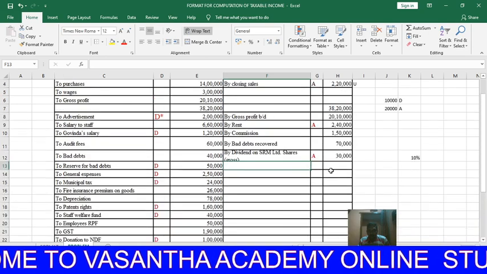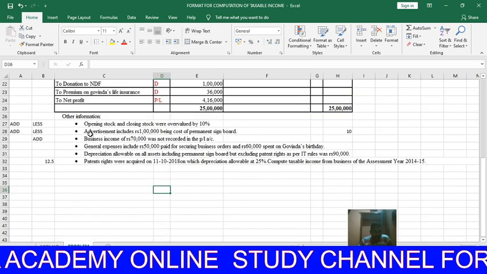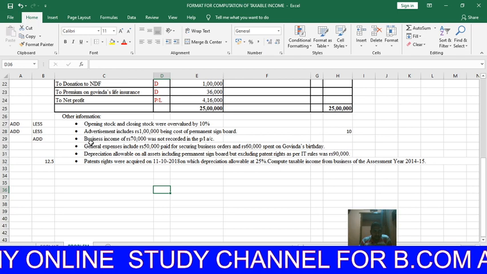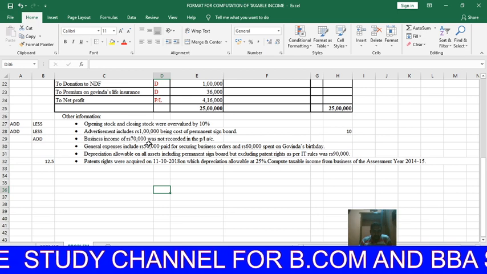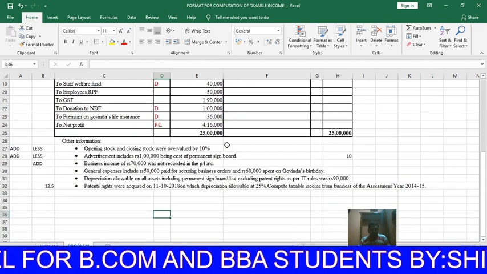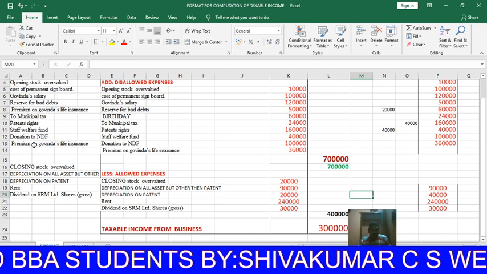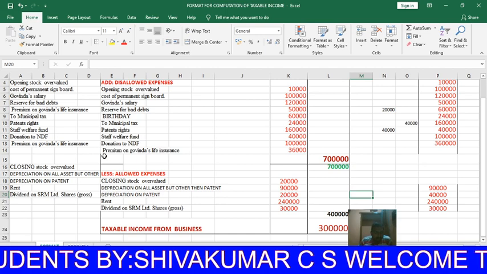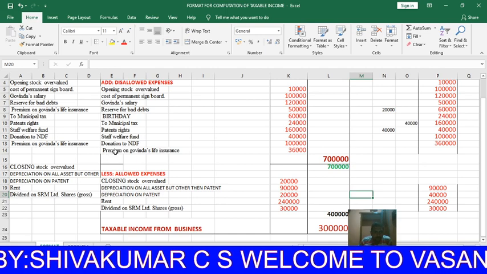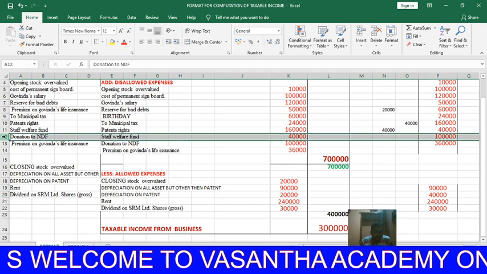Then you go for adjustments. Opening stock and closing stock are already treated, advertisement is already treated, business income 17,000 was not recorded in the profit and loss account. It is disallowed expenses. You have to pay tax for this.